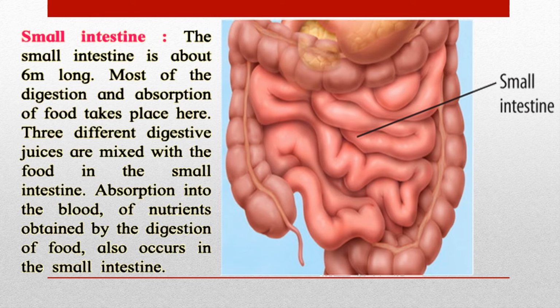Three different digestive juices are mixed with the food in the small intestine. Absorption into the blood of nutrients obtained by the digestion of food also occurs in the small intestine. All the food we eat goes into the stomach and breaks down there, then it is sent into the small intestine. In the small intestine more things get digested, because not everything is digested in the stomach. So some digestion process happens in the small intestine.